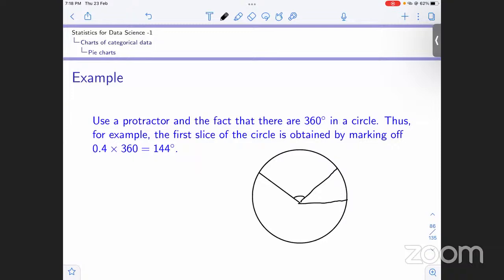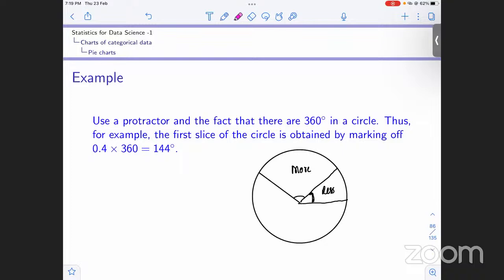For example, this angle is less than this, so we can conclude this has a lower relative frequency. If we want to construct a precise pie chart, we need to know these angles, because they represent the relative frequencies.